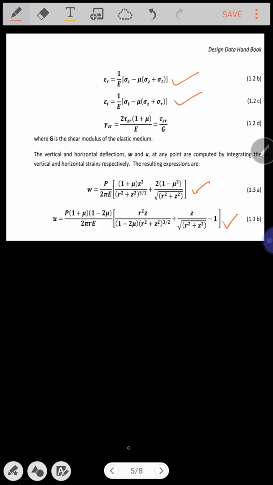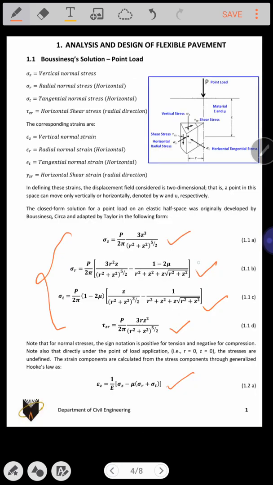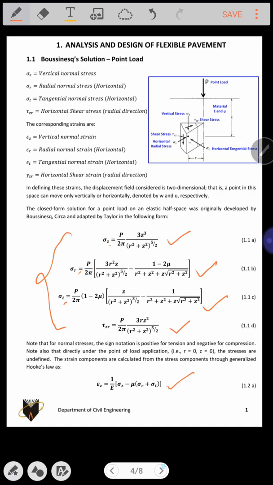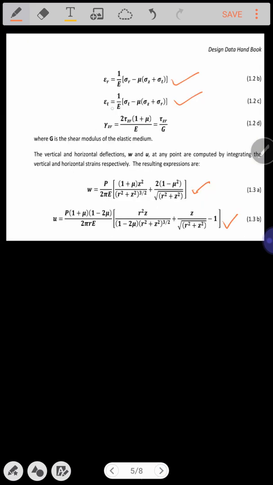The tick marks I have made over the formulas are very important for calculating the stress in direction z, direction r, direction t, and also the formulas useful for calculating the strains epsilon z, epsilon r, epsilon t.